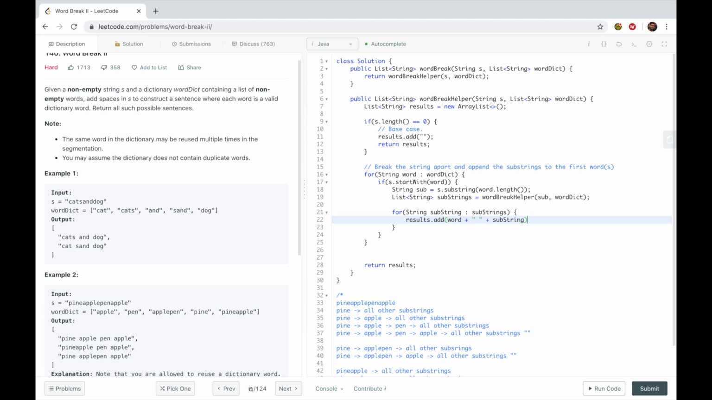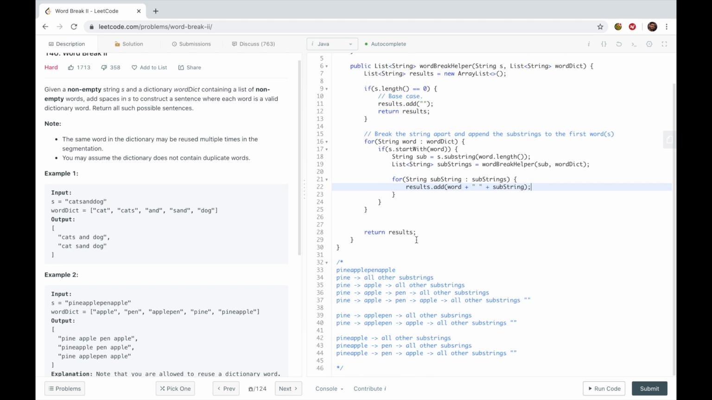You know, we don't know what that substring is, but it's going to be returned to us. So in this case, one of them will be apple, pen, apple. The other one will be apple, pen, apple. And then for pineapple, it'll be pineapple and then pen apple.